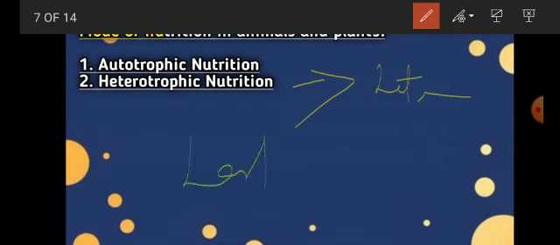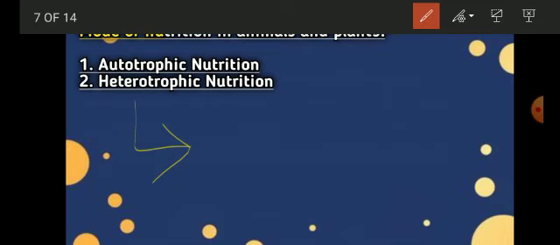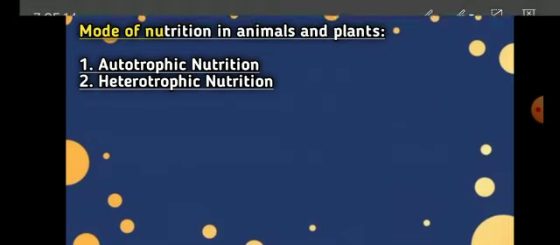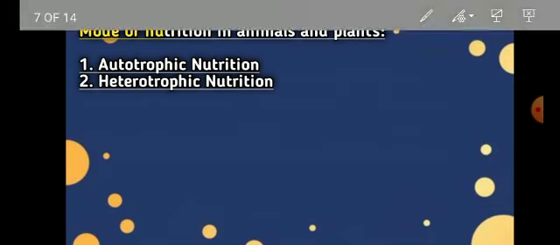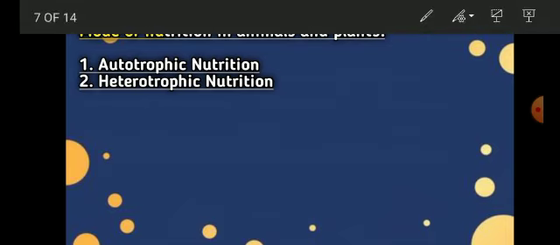In this nutrition the food is not prepared by the organism on its own. The organism gets the food from the autotrophs. So these are the two main modes of nutrition which can be seen in both animals as well as plants. I guess this concept is clear, and I hope so.